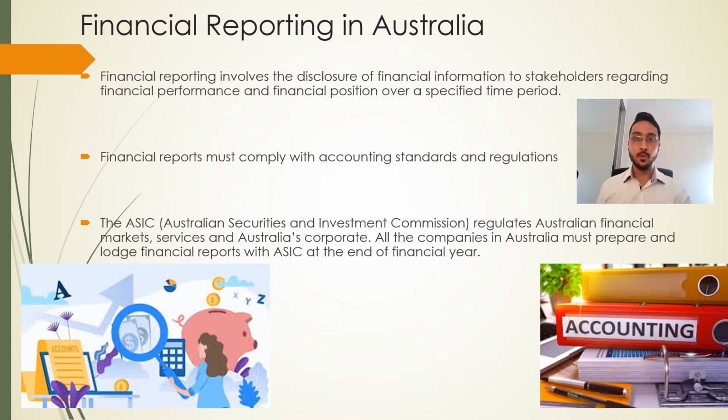So financial reporting is basically done by AASB, which is the Australian Accounting Standards Board, and ASIC being the main part, which is the Australian Securities and Investments Commission. So these two bodies normally look after the financial reporting in Australia. And the company should comply with the accounting standards and regulations for better financial reports every time.